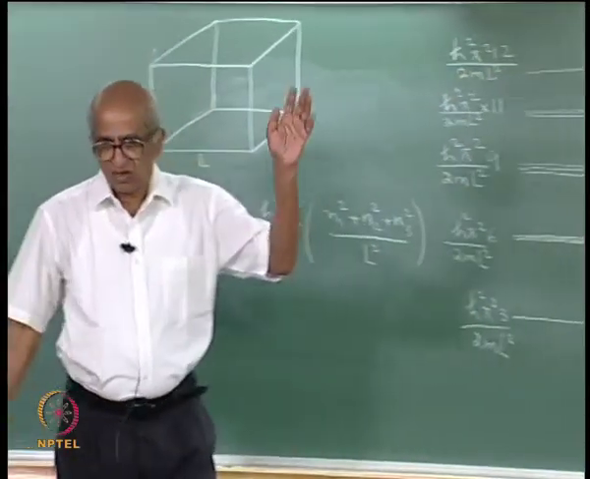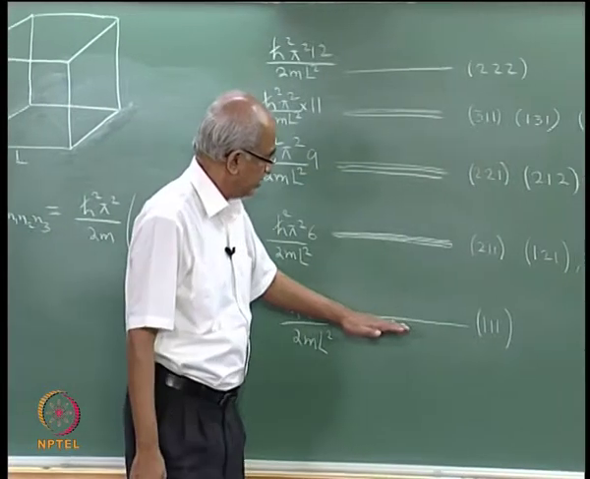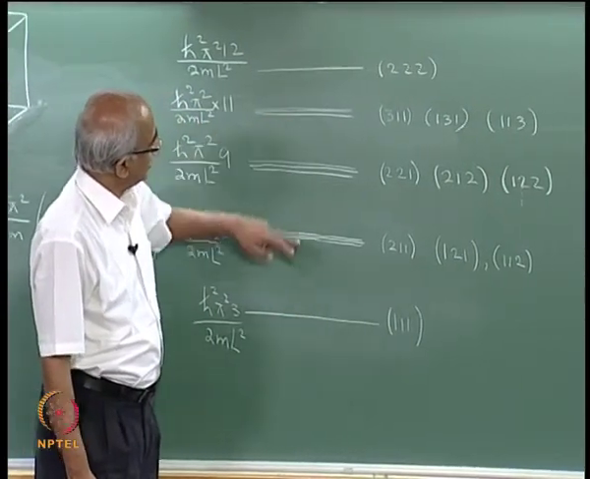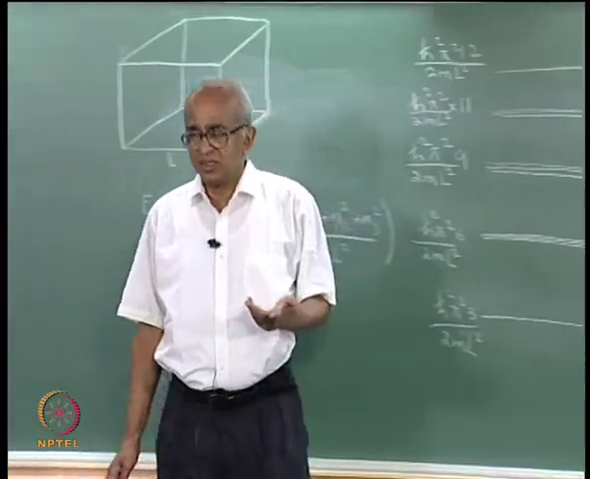Of course, you can go on doing this, you can calculate the energies of the allowed states further, but we will not do that. The important thing to notice is that the ground state, that is the lowest possible state, is non-degenerate. The next 3 levels are triply degenerate, and the following one is again non-degenerate.